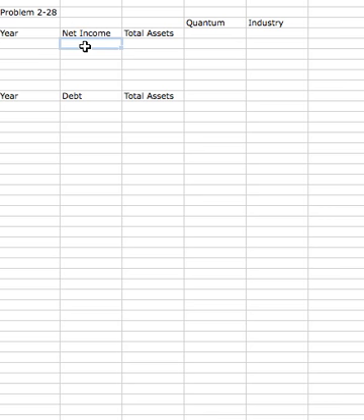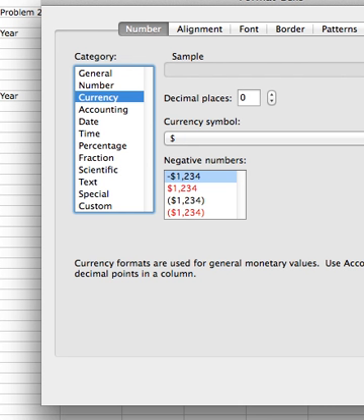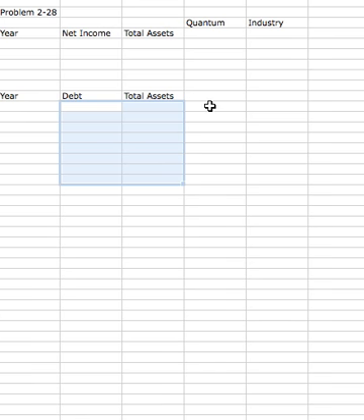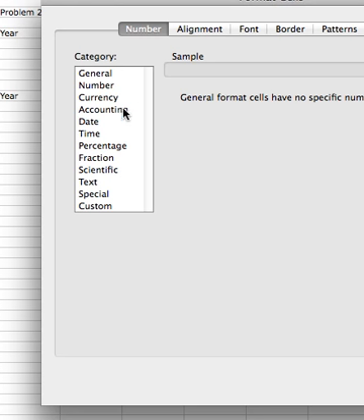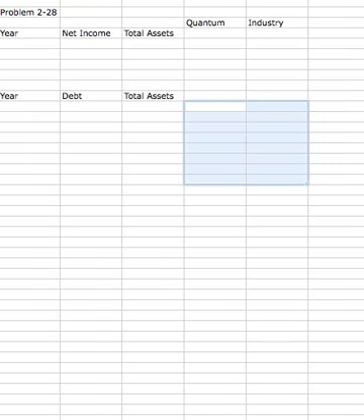All right. Whoops. Probably should have done the same thing down here, huh? Right there. Format, cells, currency. Okay. And format, cells, percentage. Okay.